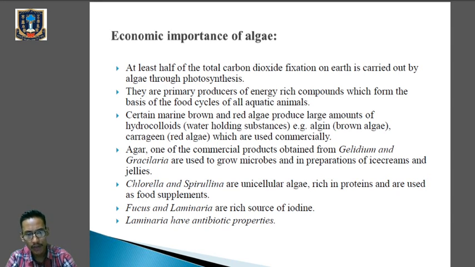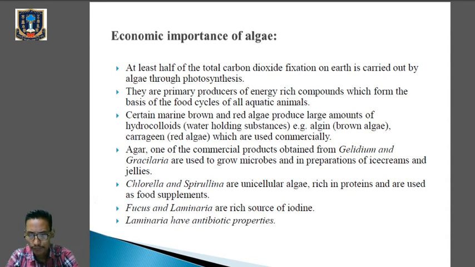The next one, agar, A-G-A-R, agar, one of the commercial products obtained from Gelidium and Gracilaria. Okay, so this agar is mainly used to grow microbes and in the preparation of ice creams and jellies. It is also used in one of the technologies, which you will learn afterwards, called gel electrophoresis. In that gel electrophoresis also this agar is used.